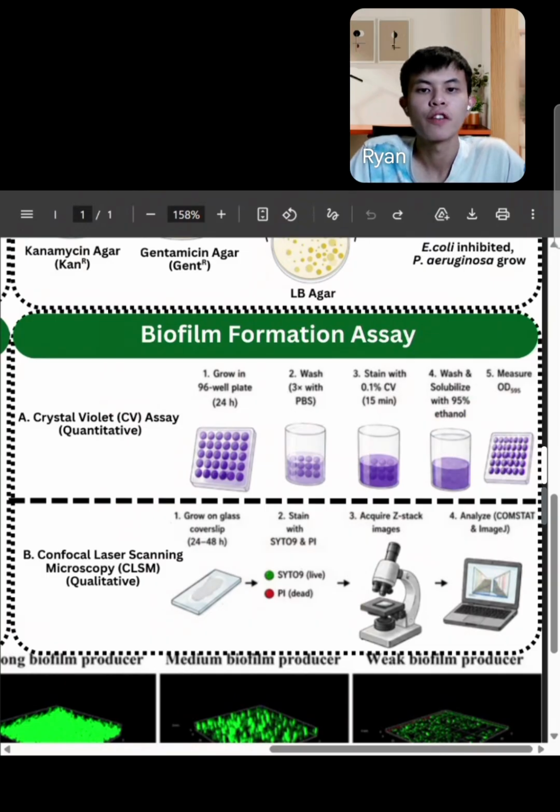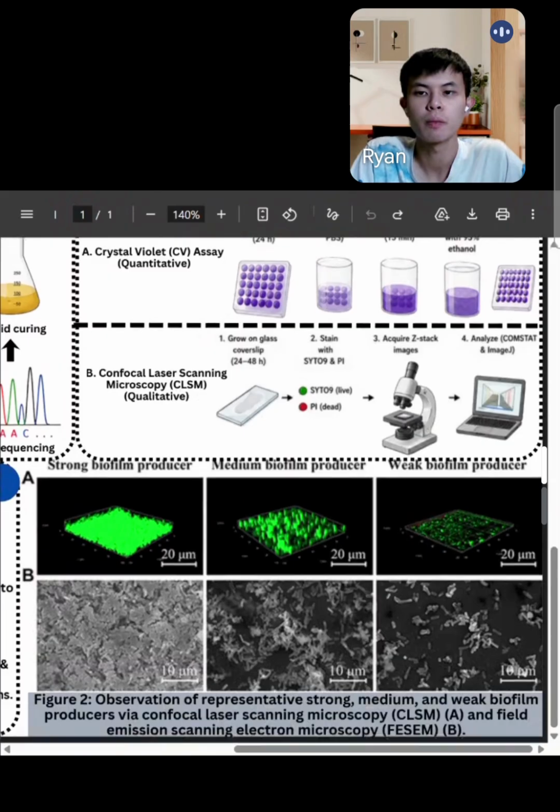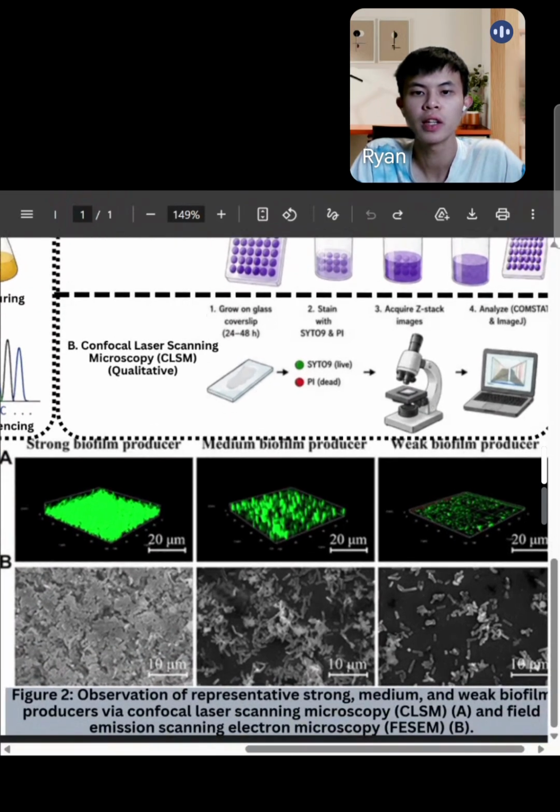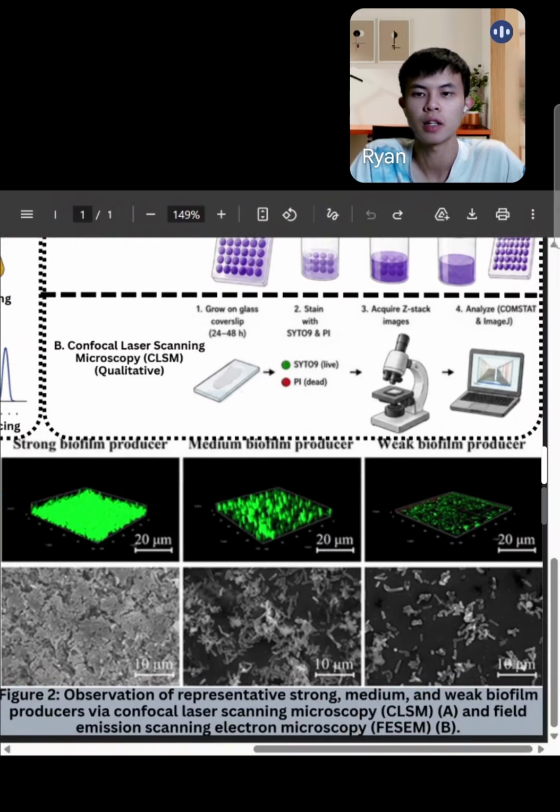Figure 2 shows the result of the biofilm formation of the wild-type, the incomplete gene expression mutant, and the complete CRISPR-edited PSL mutant. The first image shows a continuous green layer covering almost the entire surface, meaning the wild type does develop dense and mature biofilm. The second image shows that the biofilm is still present but appears less, which indicates biofilm forming ability is still there, but the biofilm produced is weaker than the wild type.